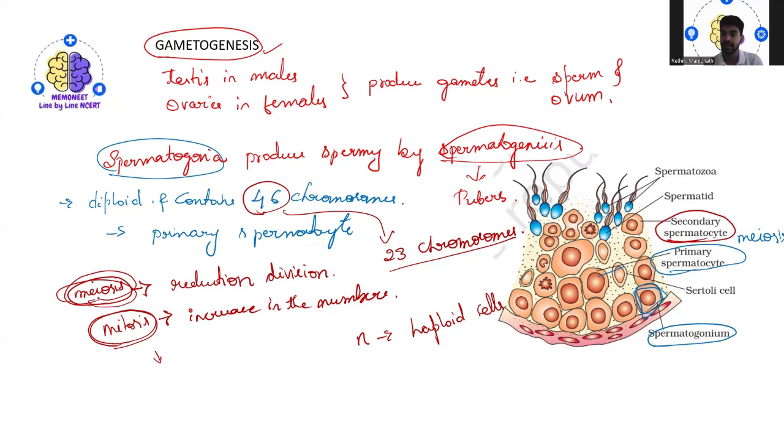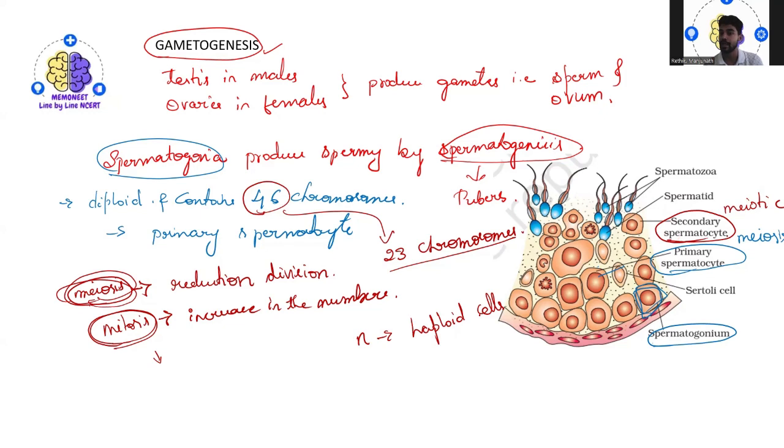In each individual spermatocyte, you will see they have 23 chromosomes only. After this, the secondary spermatocytes again undergo the second meiotic division to produce four equal haploid spermatids.